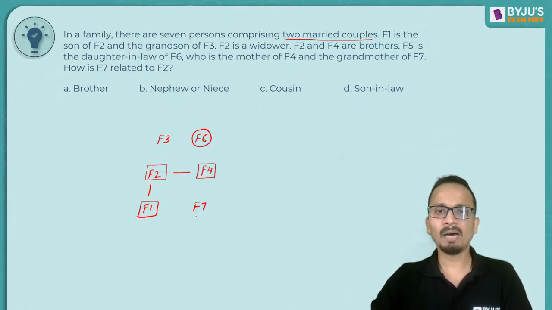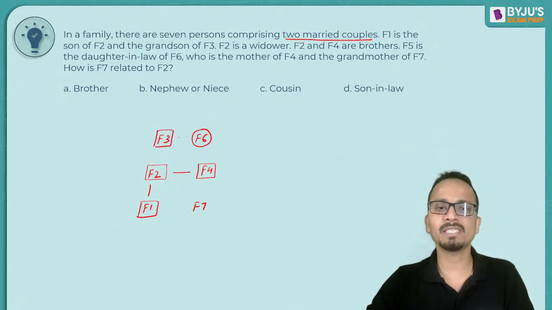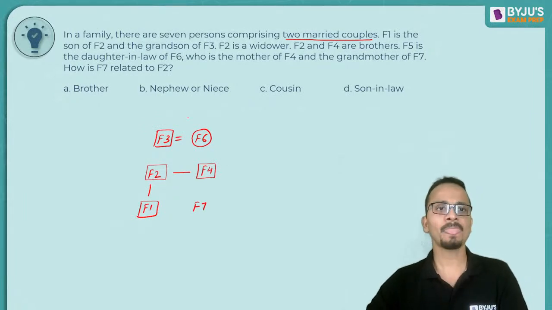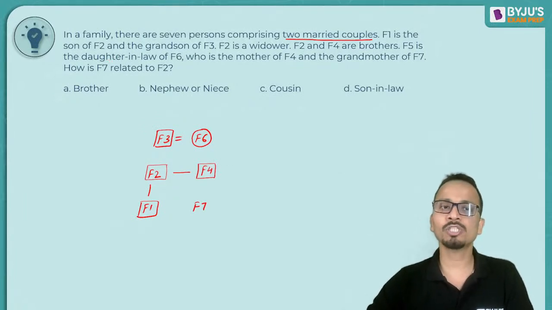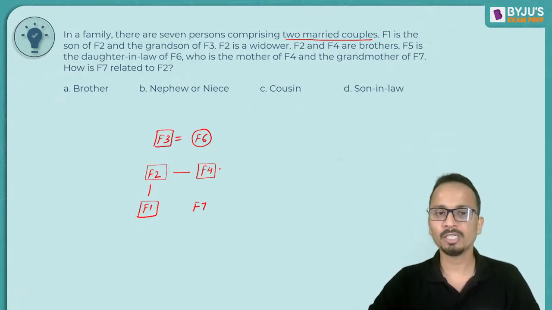Okay. Now there should be 2 married couples. So the first married couple will be these grandparents. F5 was the daughter-in-law of F6. So F5 will be the wife of F4.